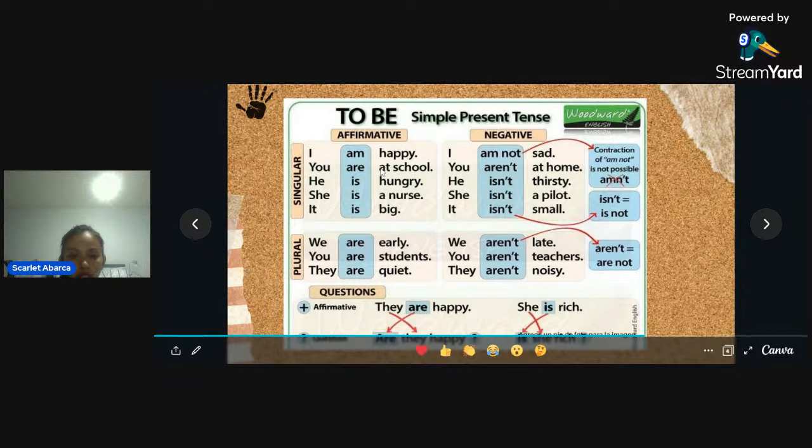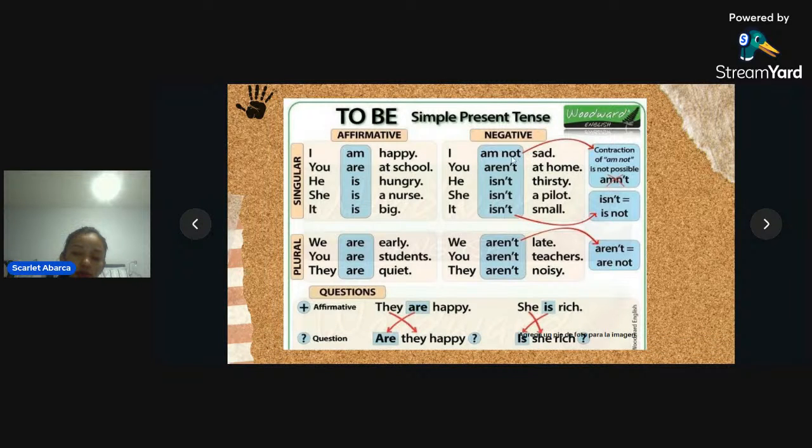Okay, here we have some examples. I am happy. You are at the school. He is hungry. She is a nurse. It is happy. In negative, we have to put not. So I am not sad. You aren't at home. She isn't thirsty. She isn't a pilot. She isn't small. Okay. We aren't late. You aren't teachers. They aren't noisy. And with questions, I read it. So let's continue.